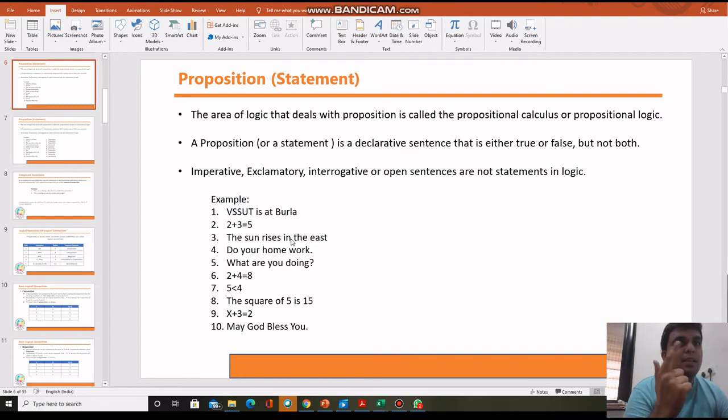The sun rises in the east. This statement might be true or false, that's why this is also a proposition. Do your homework. Can you have the answer as true or false? No. Do your homework is just a command, or just an order. That's why this is not a proposition.